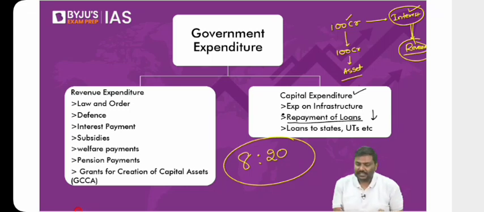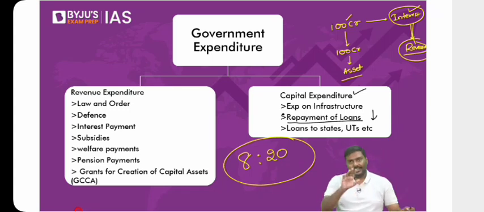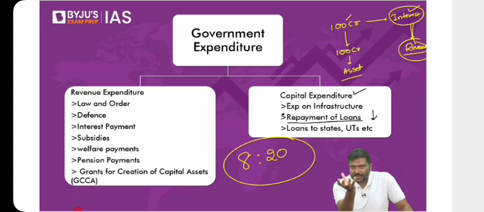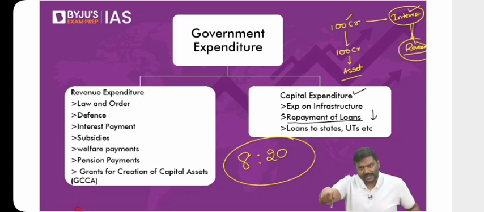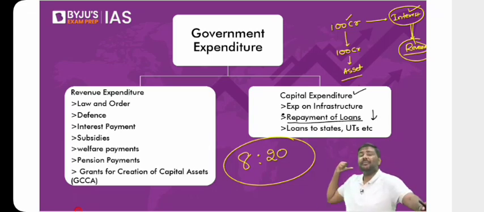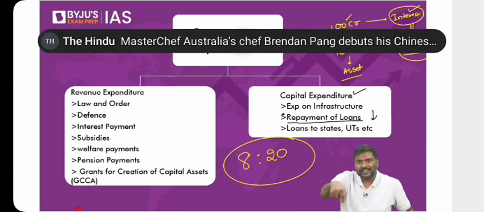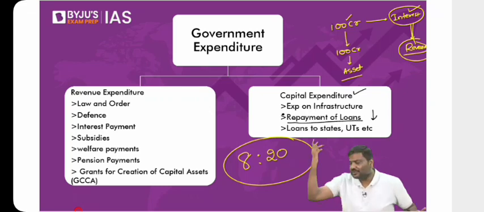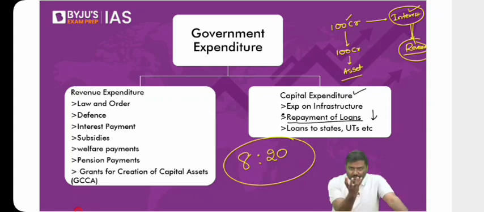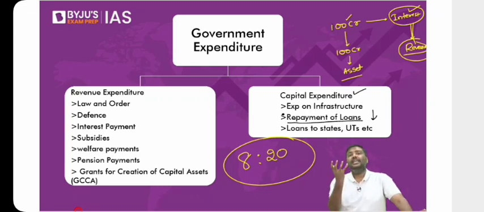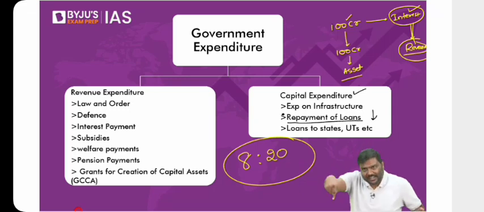There is a fiscal deficit. Follow this argument now. But now I want to find out how much of the borrowing I am using to take care of current year expenditure, and how much of the borrowing is for interest payment on loans taken in the past. If most of the borrowing I use for current year expenditure, it simply means I'm not able to generate sufficient revenues. If most of the fiscal deficit is going to take care of current year expenditure, then your finances are not strong enough. Your revenues are not sufficient.